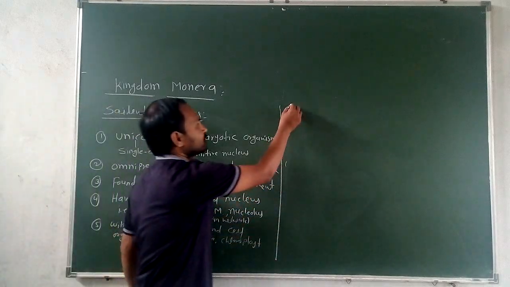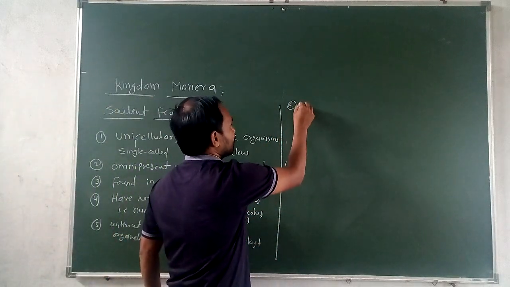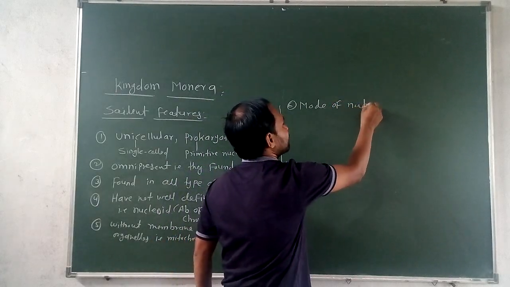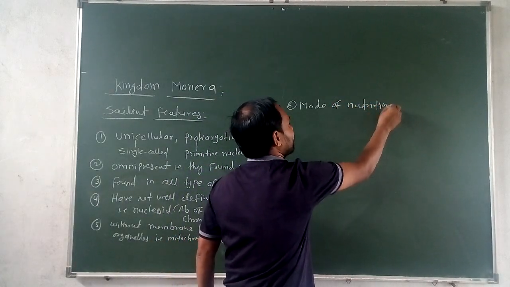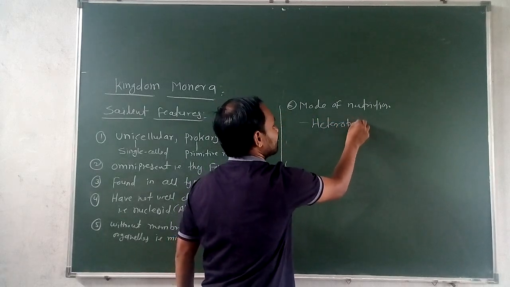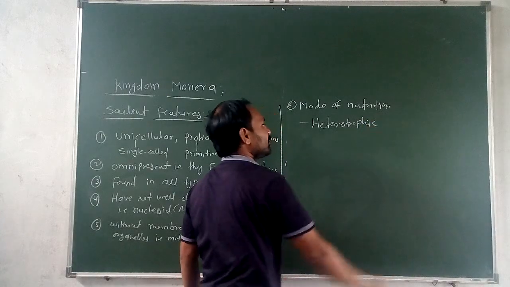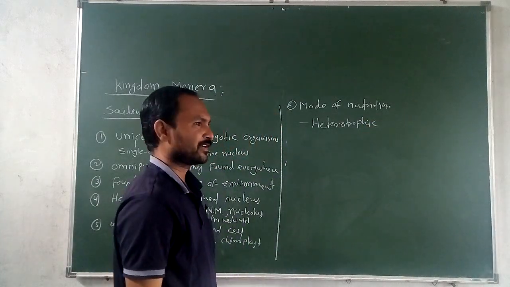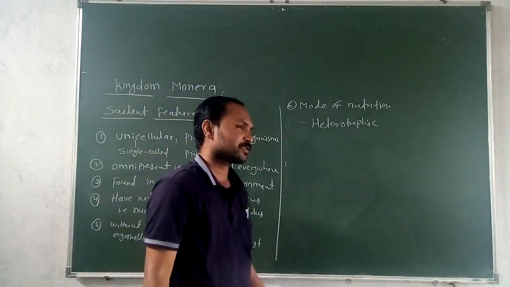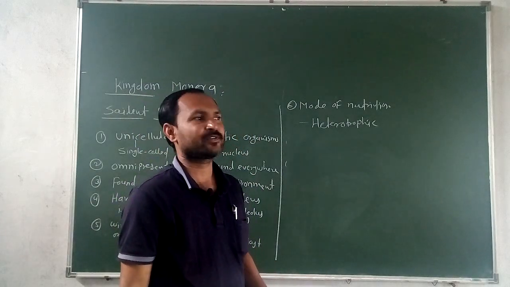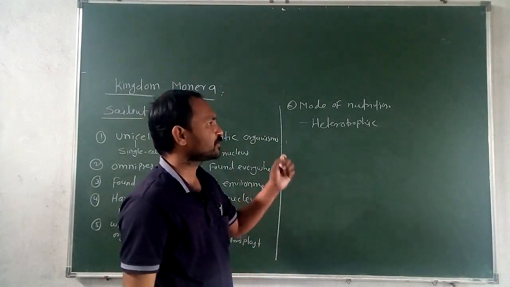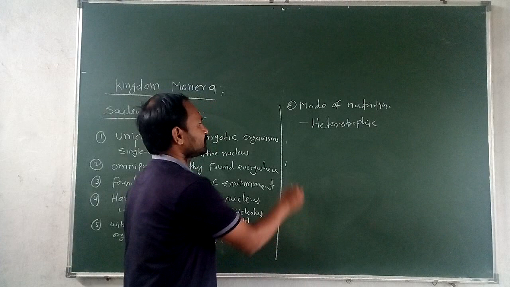Then sixth one, the mode of nutrition. Basically there is a heterotrophic mode of nutrition, means they depend on other organisms for getting the food. But some of them are photoautotrophs or chemoautotrophs, but the majority of these organisms follow the heterotrophic mode.